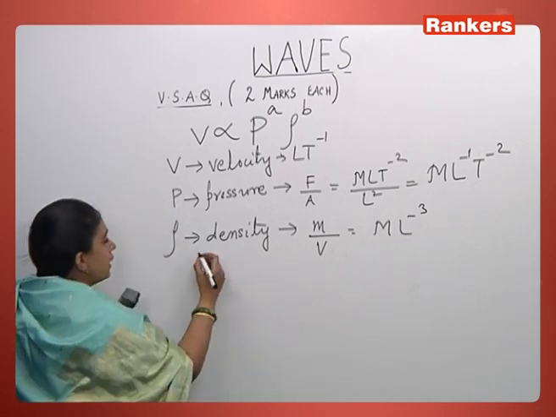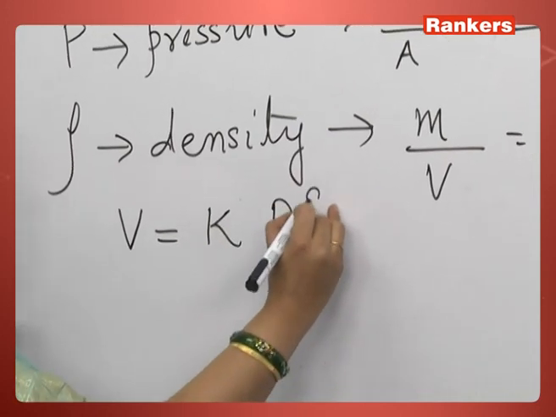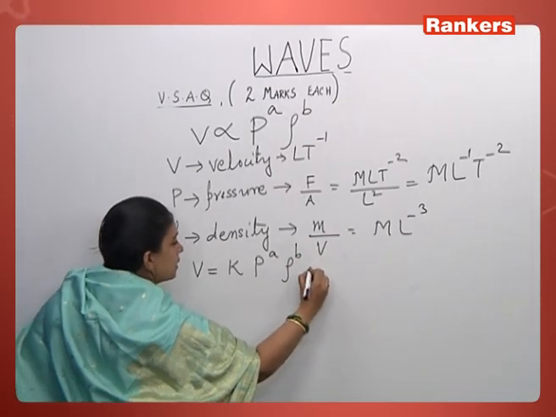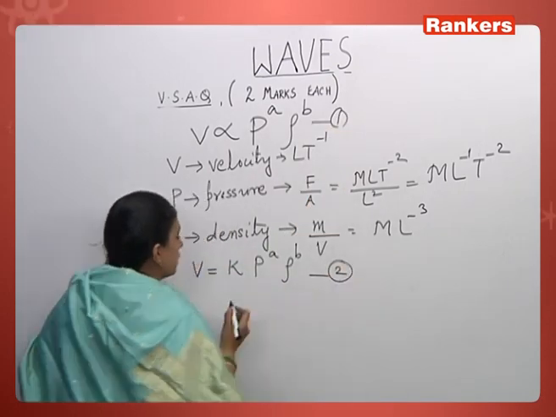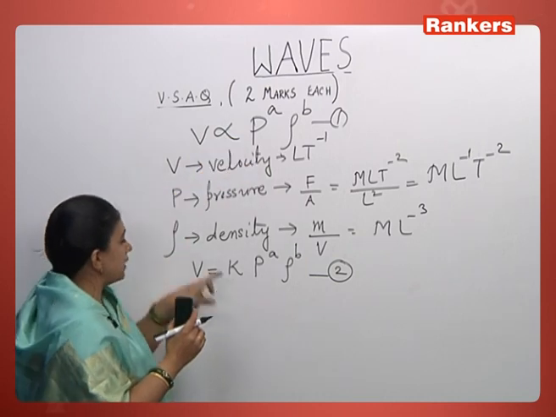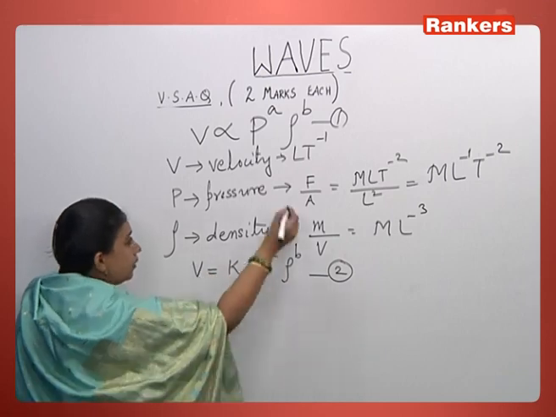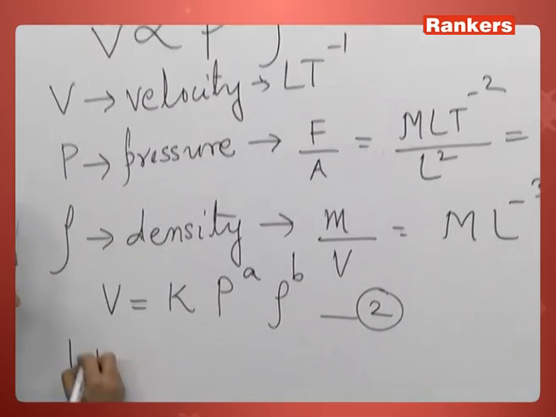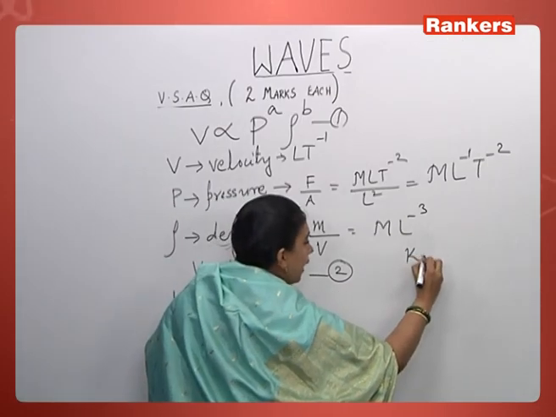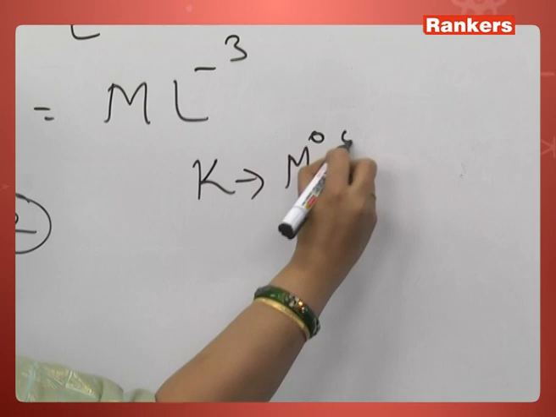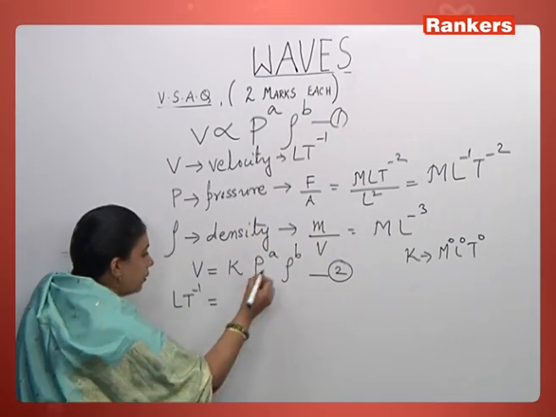So let us say V is equal to some constant into pressure to the power A, rho to the power B. So this is our equation 1. This is our equation 2. Because you are removing the proportionality sign, I have introduced a constant of proportionality. So let us substitute dimensionally. LT minus 1 is equal to the constant, which has no dimensions, K has no dimensions, meaning M0, L0, T0. That's how you represent no dimensions.